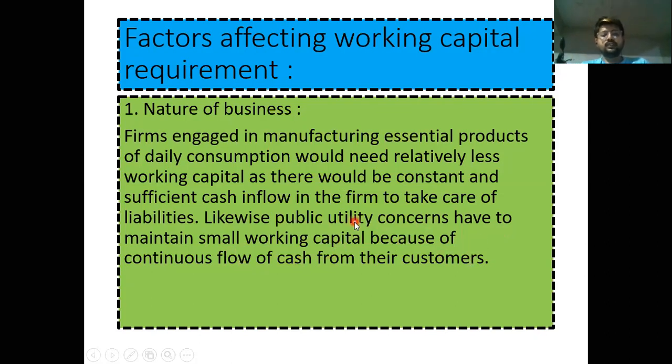Here also, public utility services like Indian Railways, before lockdown, had 2 lakh passengers traveling daily in the lifeline local trains of Mumbai. So there was continuous cash inflow with the railway department, and at that time the railway department also required less working capital.